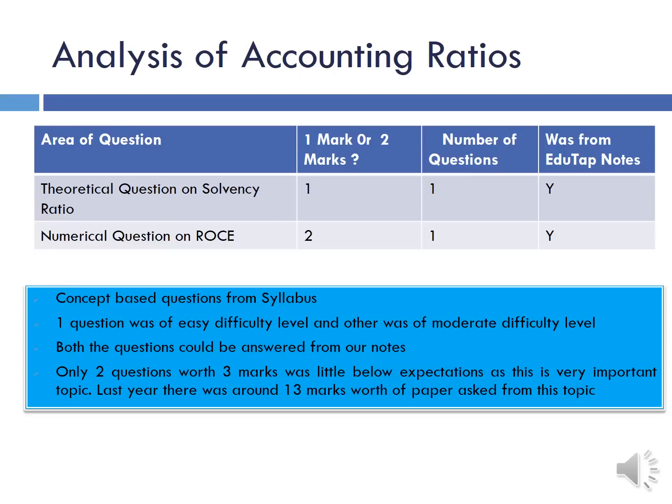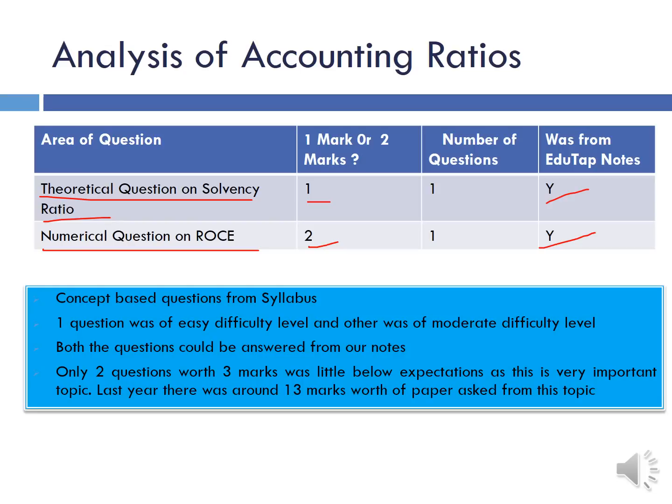From this topic, there were 2 questions, one of 1 mark, another of 2 marks. Both were from our notes. One was a theoretical question on solvency ratios, a very easy question. And another question was a numerical on ROCE. Again, it was not that tough a question, but numericals are always tough in the exam.